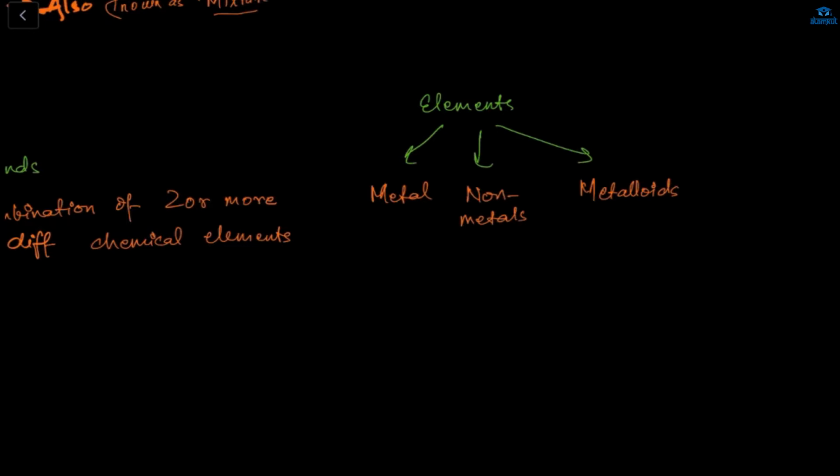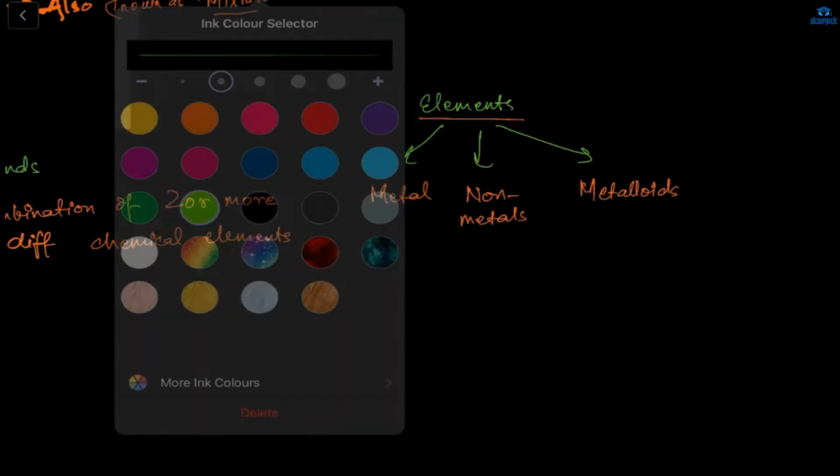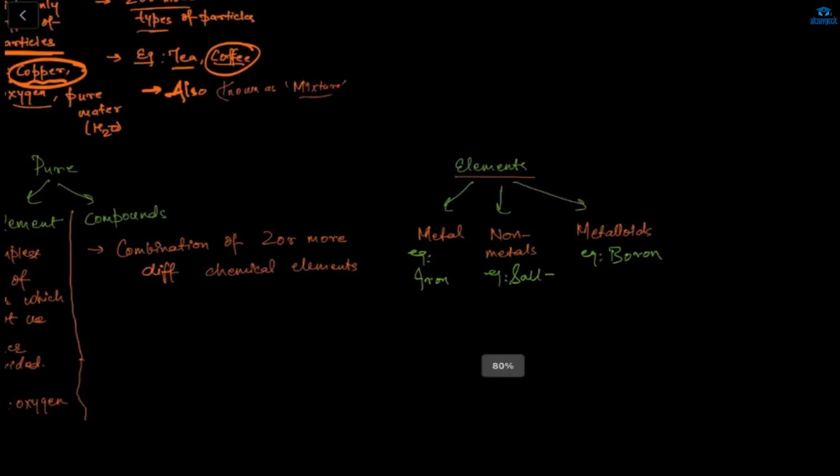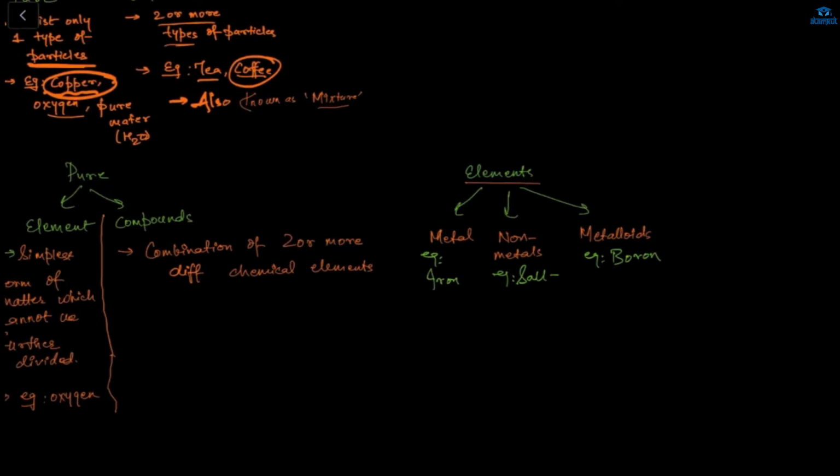Can I refer to my class notebook? Okay, refer to it. Arham, what is a metalloid? A metalloid is a mixture of both metals and non-metals, like boron, silicon, and germanium. And what is a simple metal? Iron. And a non-metal? Salt. Okay. So elements are subdivided into 3 parts: metals, non-metals, and metalloids.